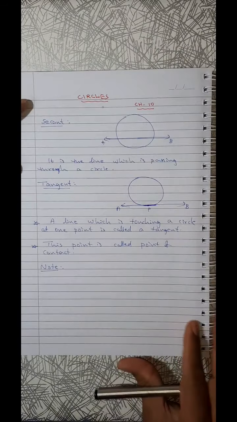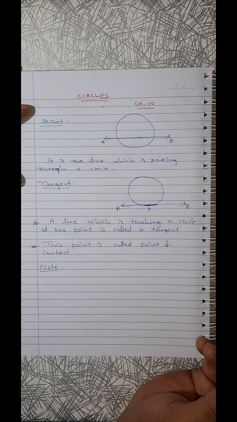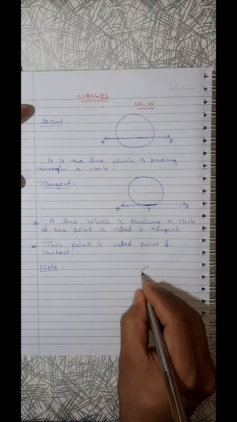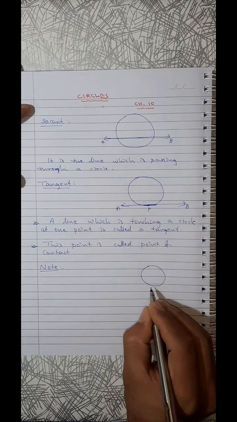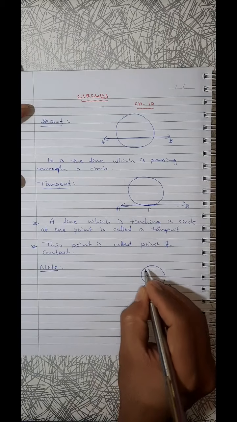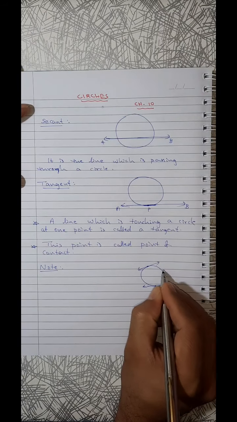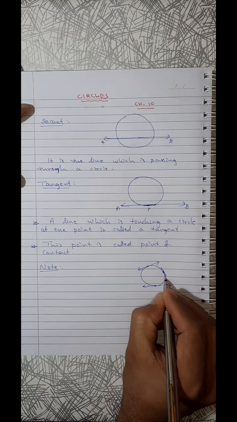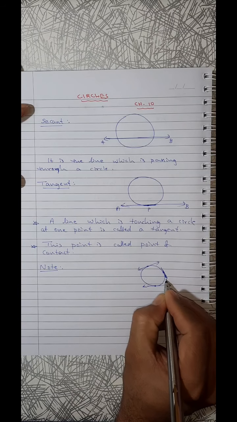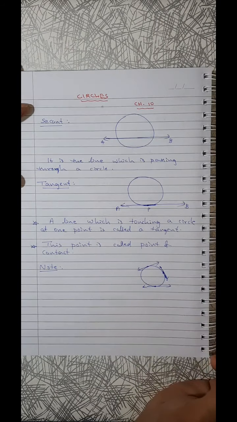Now a few points. How many tangents can be drawn to a circle? I can draw one touching at this point, or I can draw here. That means a circle has an infinite number of points, so at every point we can draw one.